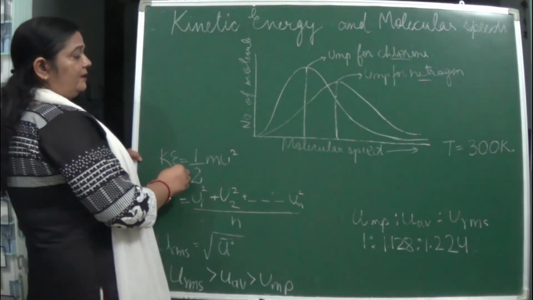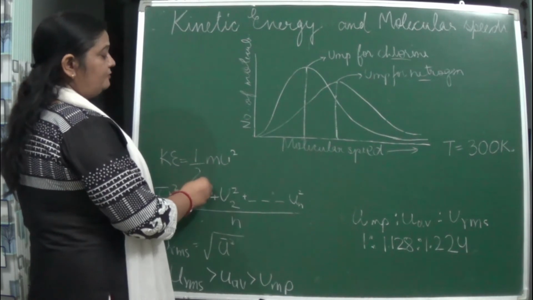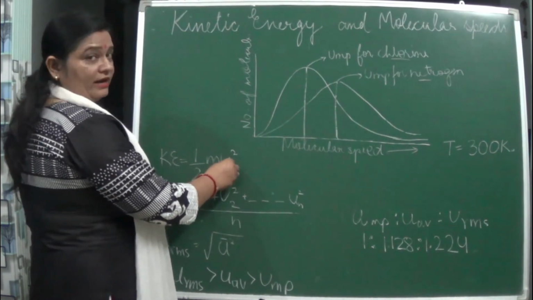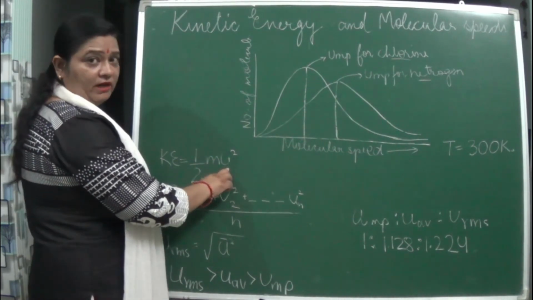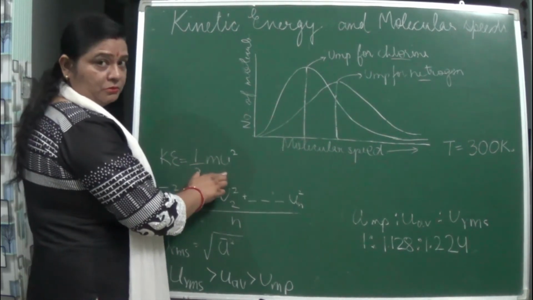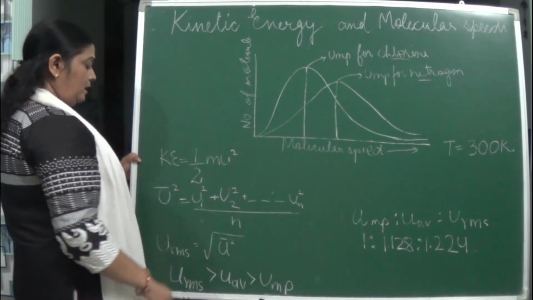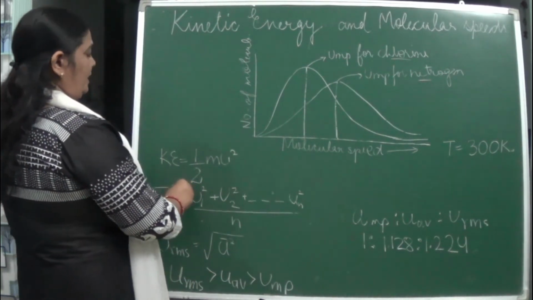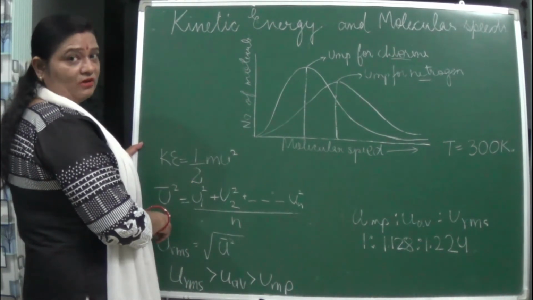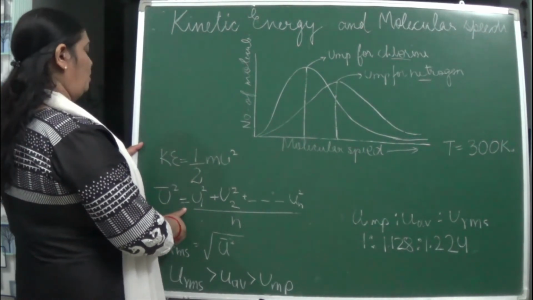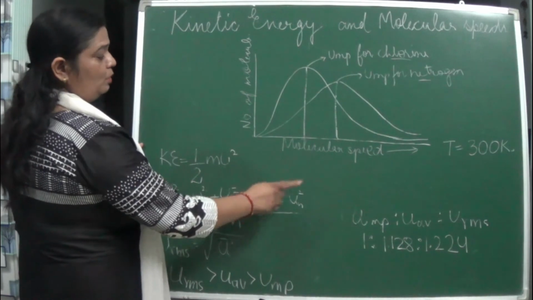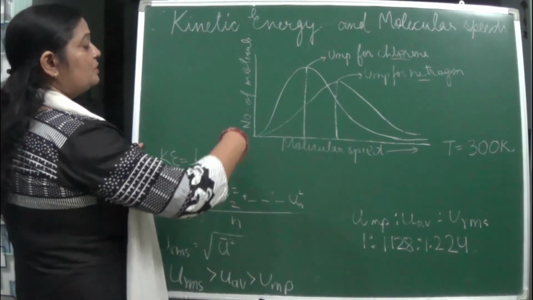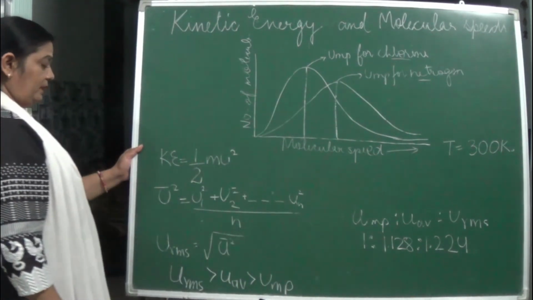So how will we see it? Kinetic energy is equal to half m u square. In physics you write v, but in chemistry we use u. Now u square means velocity square, which is equal to u1 square plus u2 square and so on till un square, upon n.